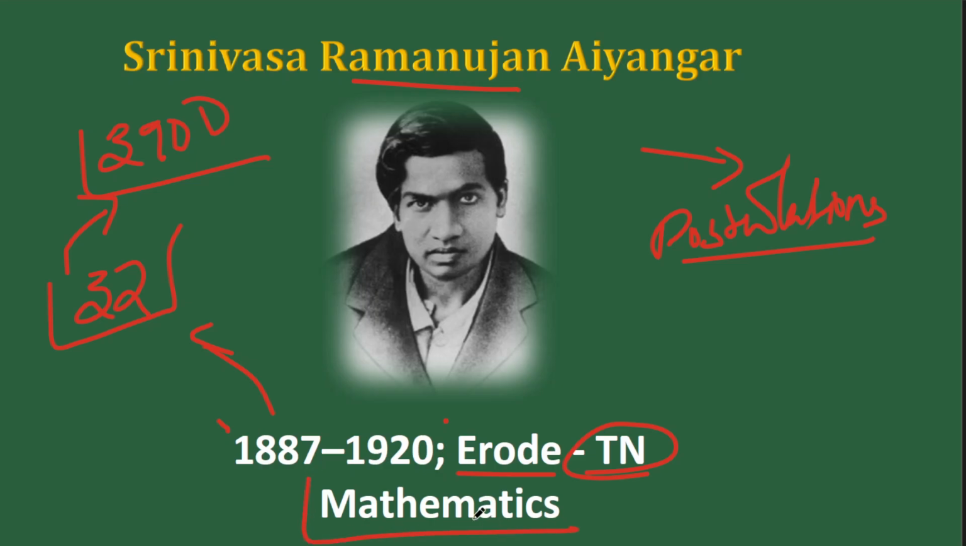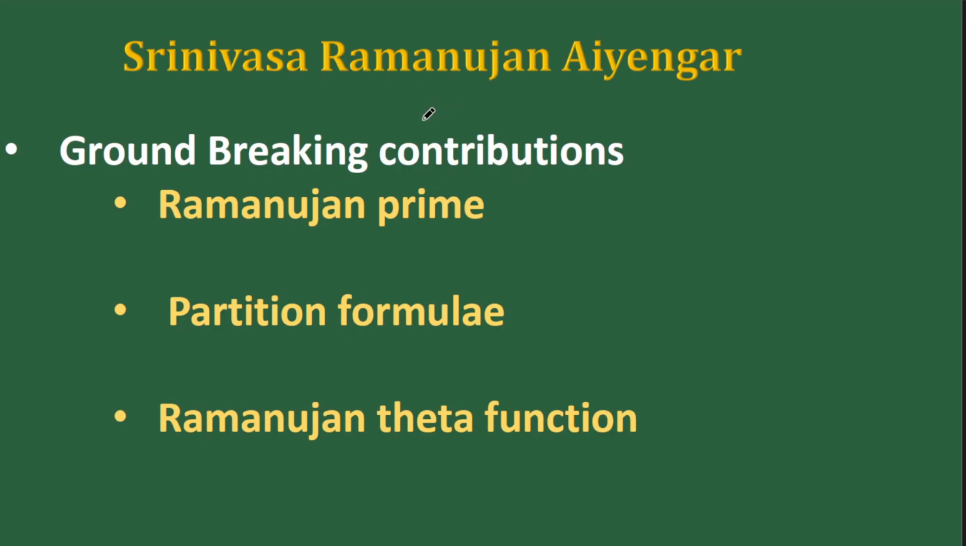His domain is mathematics. In the span of 32 years, he has come up with 3,900 results. Now, there are three path-breaking contributions in his 3,900 results. These three will be enough for you to act as a value addition in mains. First, you can write about Ramanujan prime, a number he came up with when he did the research on Bertrand's postulation. You don't have to write those details, just write about Ramanujan prime. Second, the partition formula. Third, Ramanujan theta function. Either one of which you can write as a value addition for your mains.